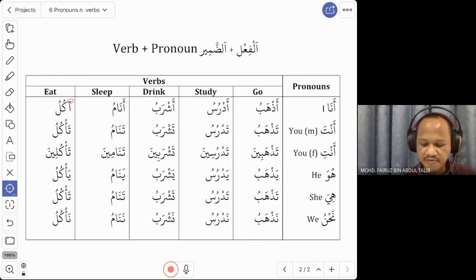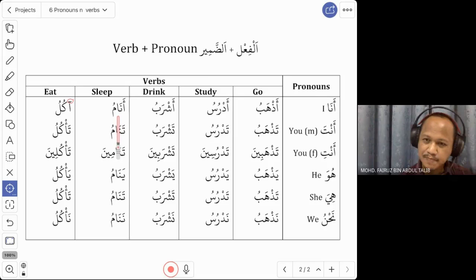Right? So the same for adrus. Adrus fi jami'ah. I study in the university. Okay. Ashrab, I drink. So you can find in the dictionary how do you say water, and then find the word water. You combine. Ashrab ma, for example. All right. So you can explore the vocabularies on your own. Combine and use all these words.